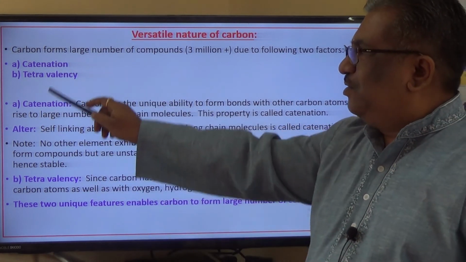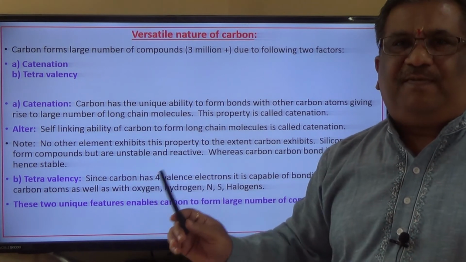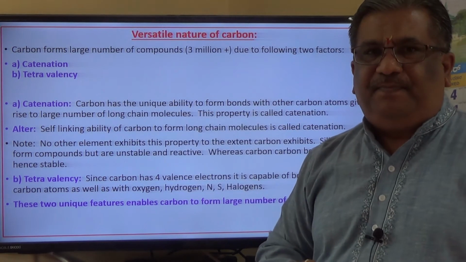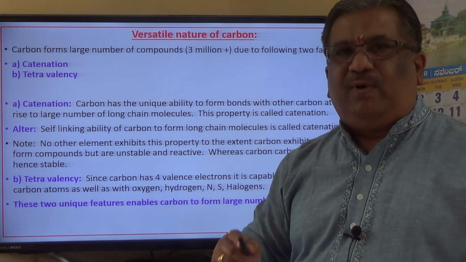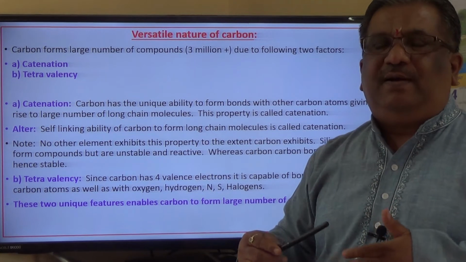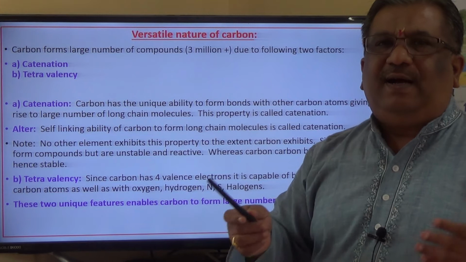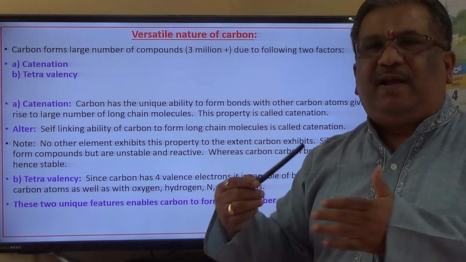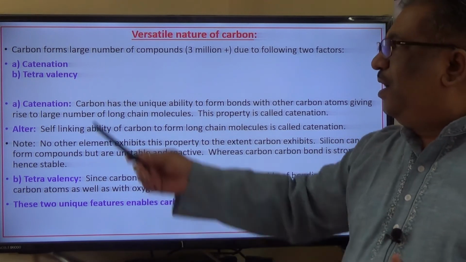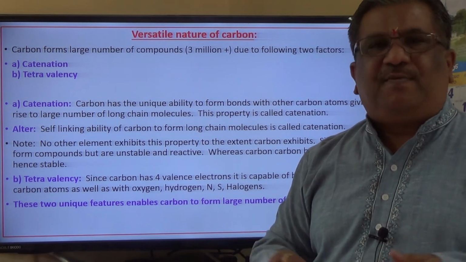Important, these are the two factors because of which carbon is able to form a very large number of compounds: catenation and tetravalency. Here of course you can add one more parameter which is called isomerism. We'll study isomers, and probably you can add later also as one of the factors. That means isomerism can also be one of the factors along with these two to say that carbon forms a large number of compounds.